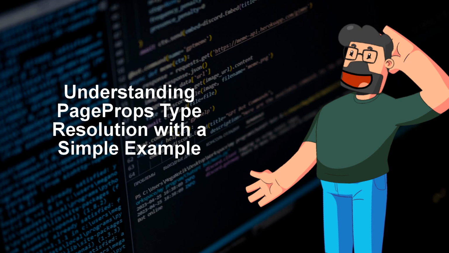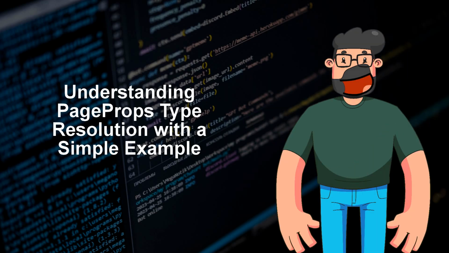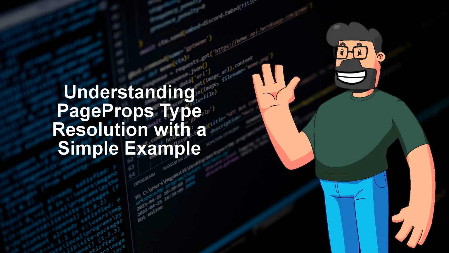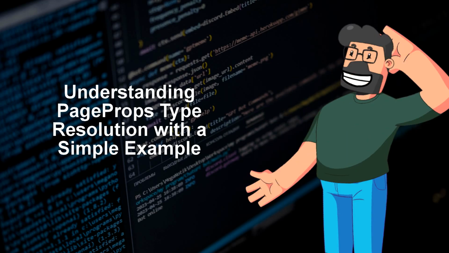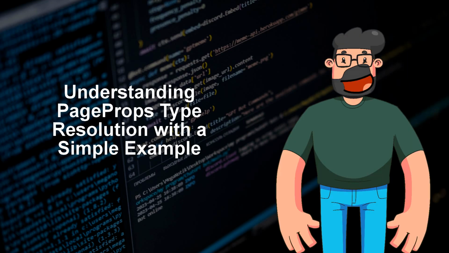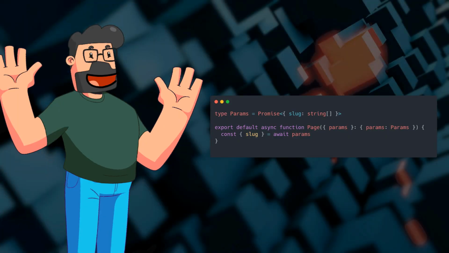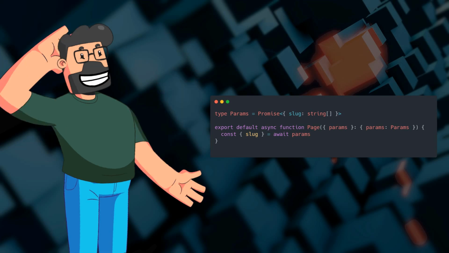Welcome to another video. Today, we are tackling a common problem encountered by Next.js developers. In this case, the issue arises when declaring a page with async parameters, resulting in a type error during the project build process. To address this problem, the solution involves adapting to the breaking changes introduced in Next.js 15 regarding